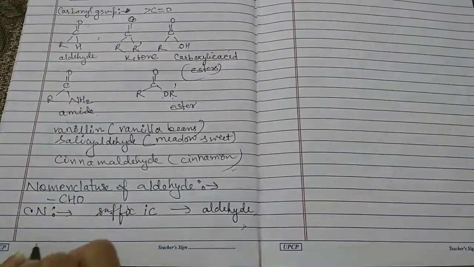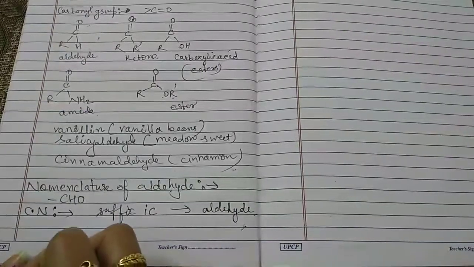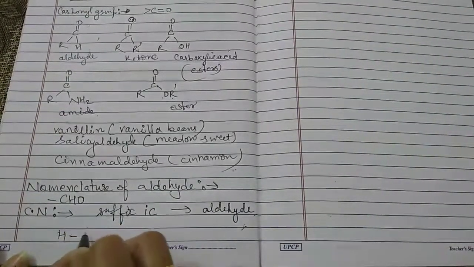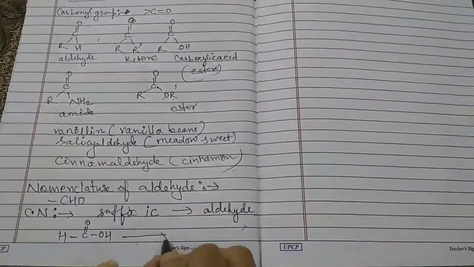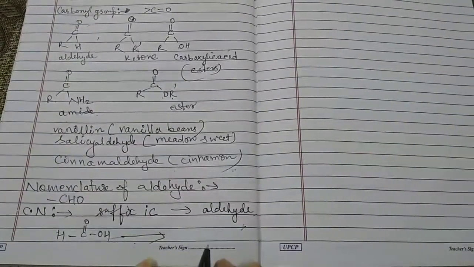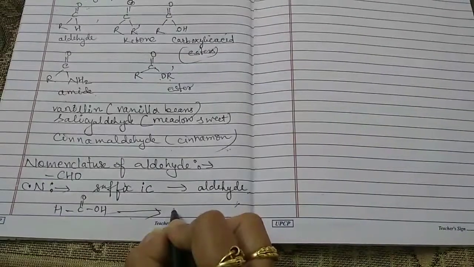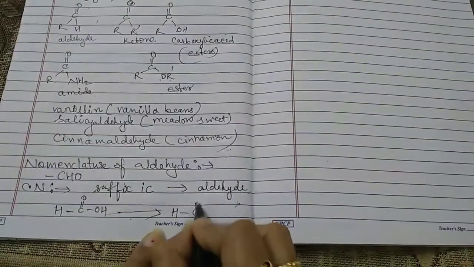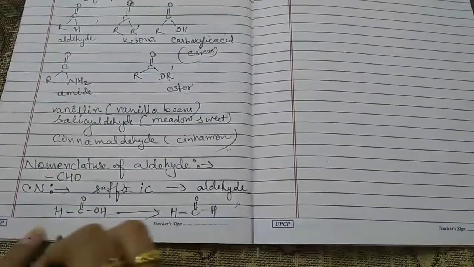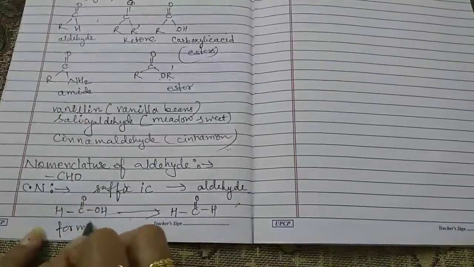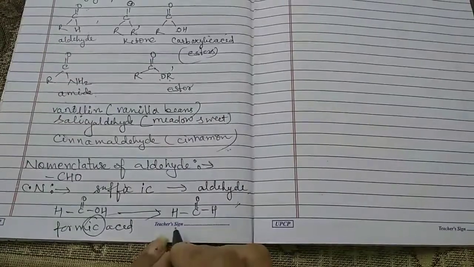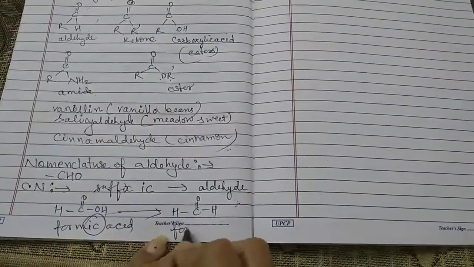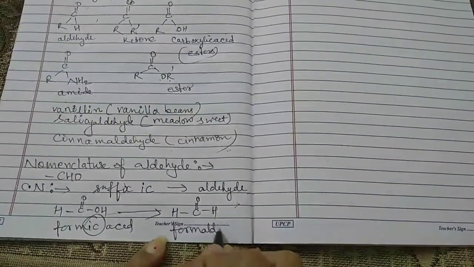If we have formic acid, the formula for formic acid is HCOOH, that is, C double bond O, OH. Now this IC is replaced by aldehyde, so its name is formaldehyde.